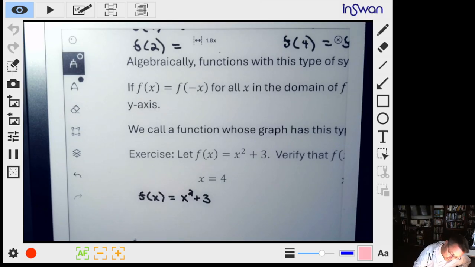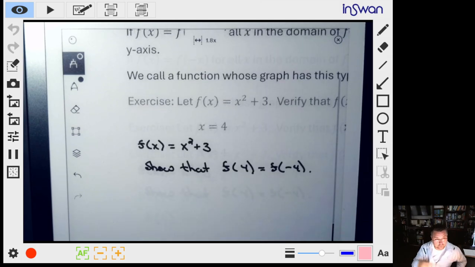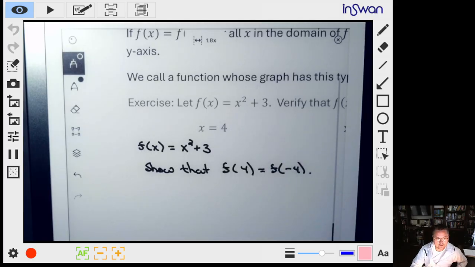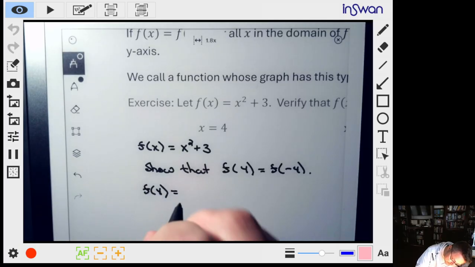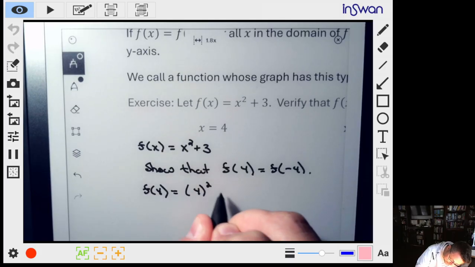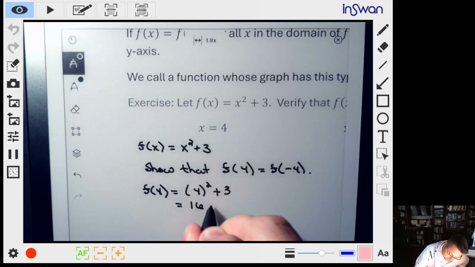Now what we want to do is check what is f of 4. Well, okay, let me write this down. We're going to show that f of 4 is equal to f of negative 4. Or we're at least going to try. Given that this is an even function, that should work out. So f of 4 is equal to 4 squared plus 3. Well, 4 squared we know is 16, and 16 plus 3 is 19.